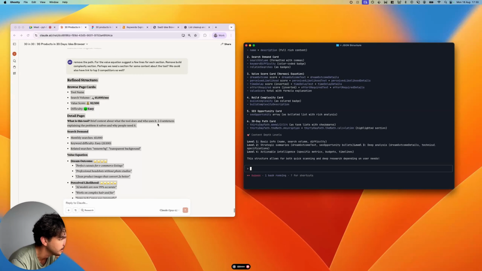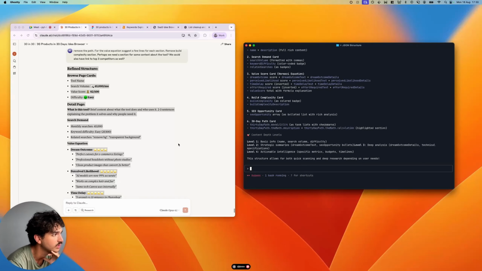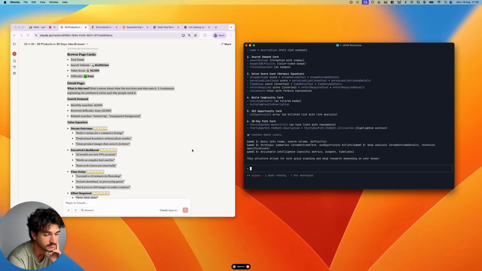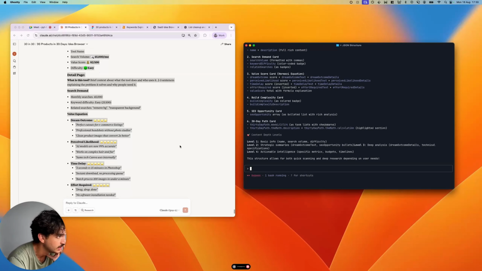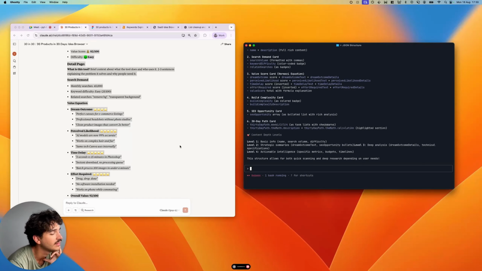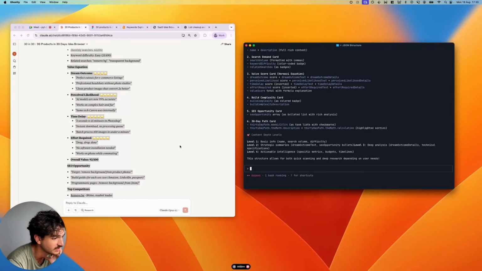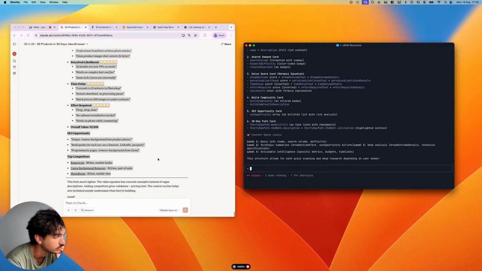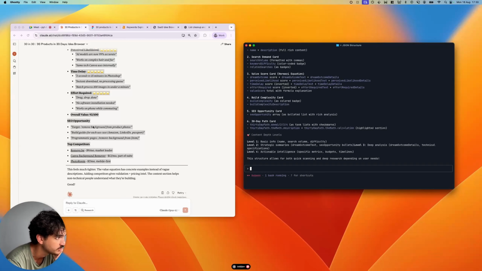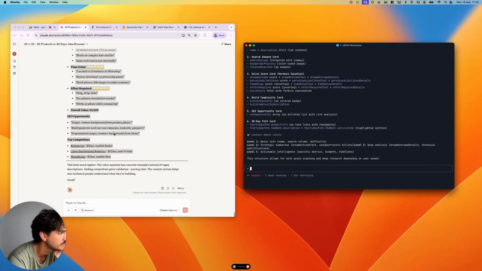So we got the browse main points there, we've got the detail page, so I want a few sentences on that. Search demand will obviously get that from our data. The value equation, I just want a few lines on each piece of that because it is interesting to think about. SEO opportunity, so like the ideas as we showed in the example, programmatic pages, other areas, maybe some related keywords as well.